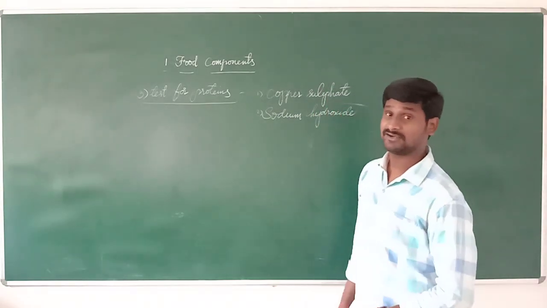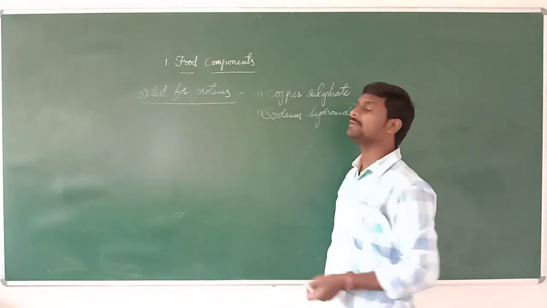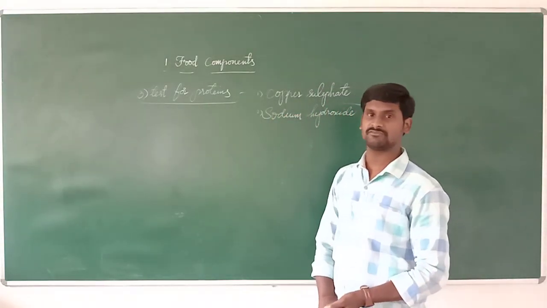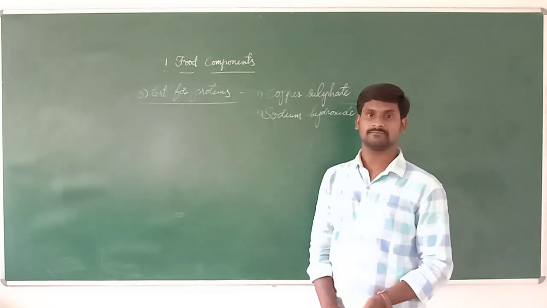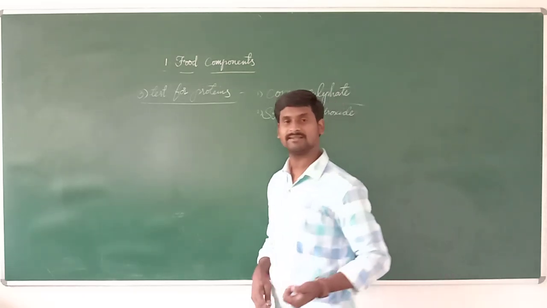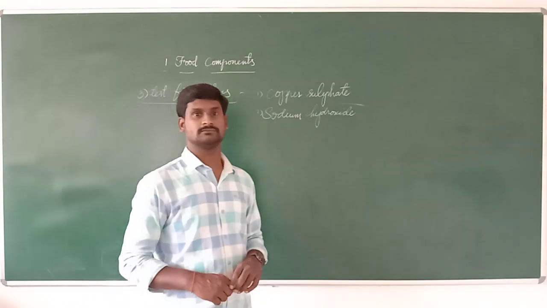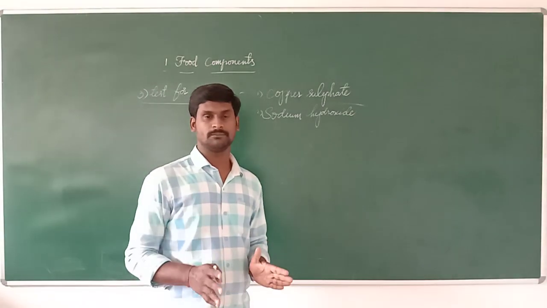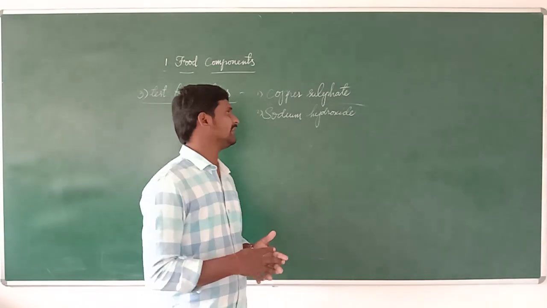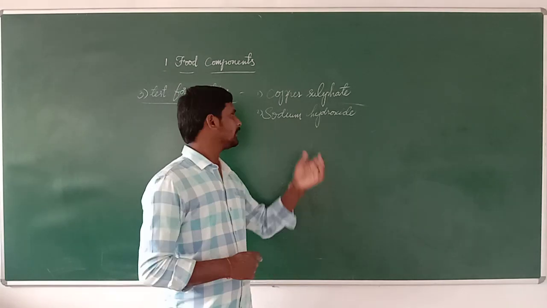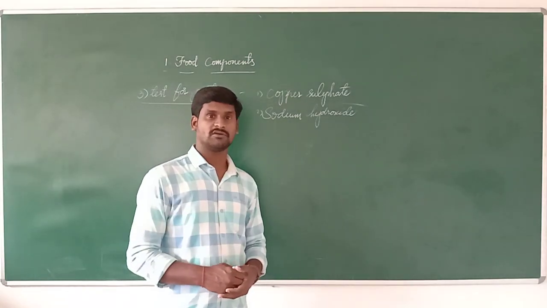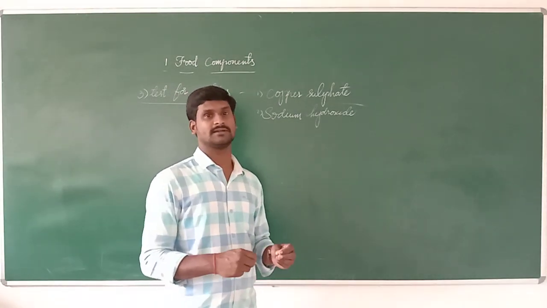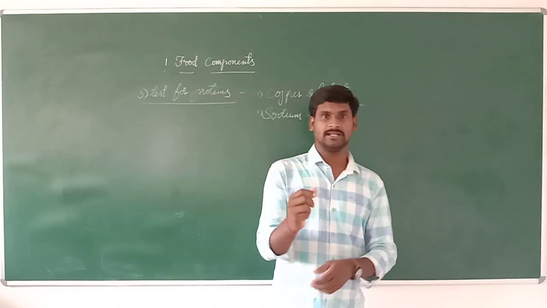Copper sulfate and sodium hydroxide. These are the two chemicals we need for doing a test for protein. As well as that, we need one test tube. We need a test tube, copper sulfate, and sodium hydroxide solution. These two chemicals are available in liquid solution.